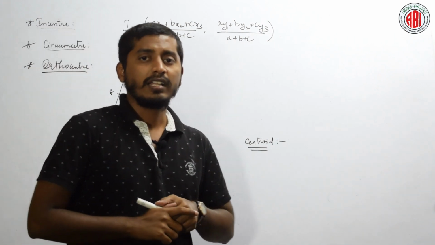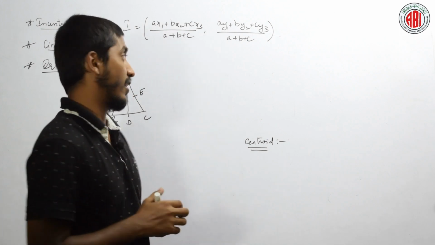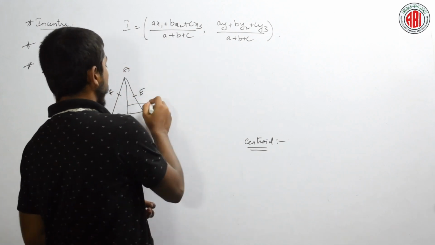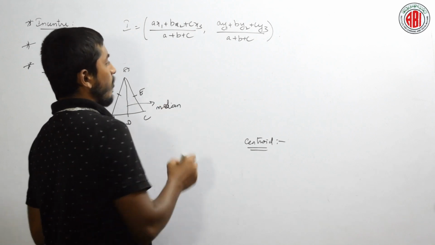Okay? And remember the difference with one more topic, that is altitude. See here, this is median. What about altitude?